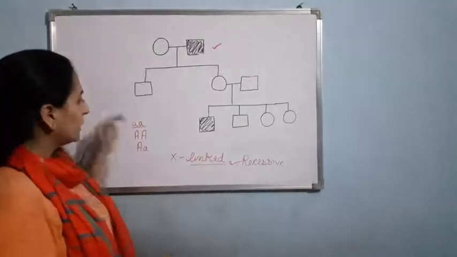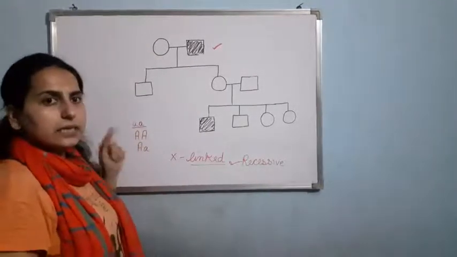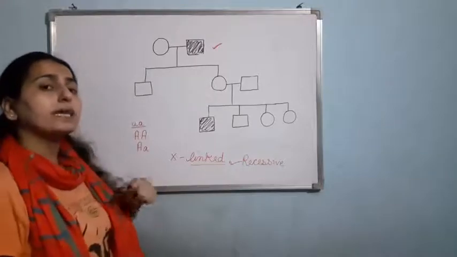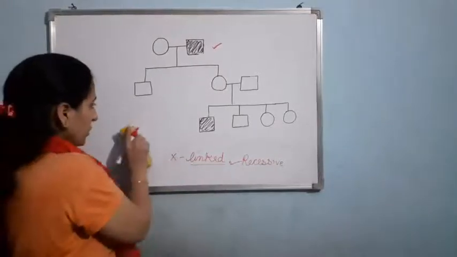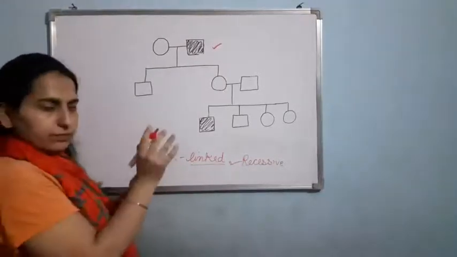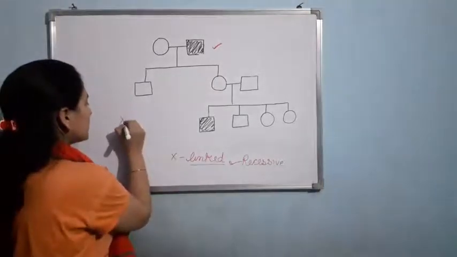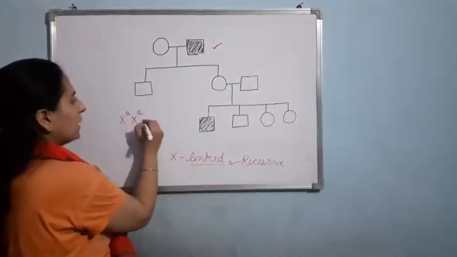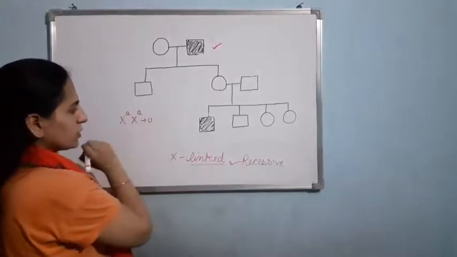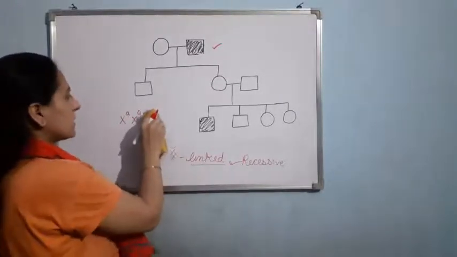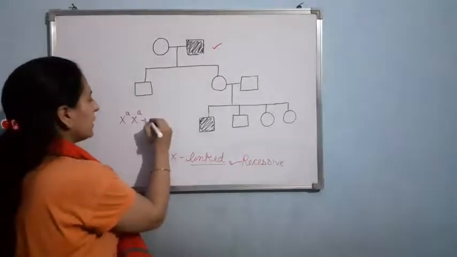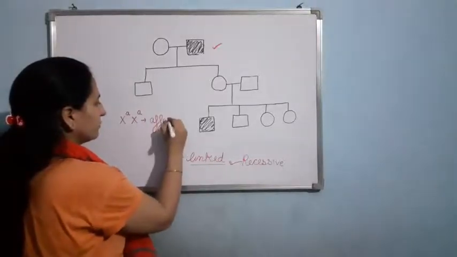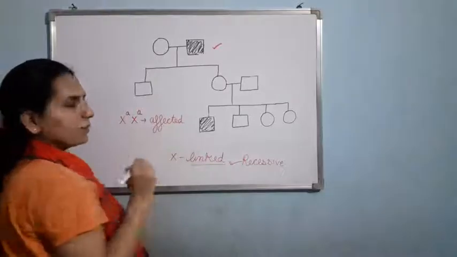Means we have to write these alleles, these genes, they are present on the X chromosome. So I will not write AA. I will write X small a, X small a. It is recessive now, so X small a X small a will be affected. Am I clear?